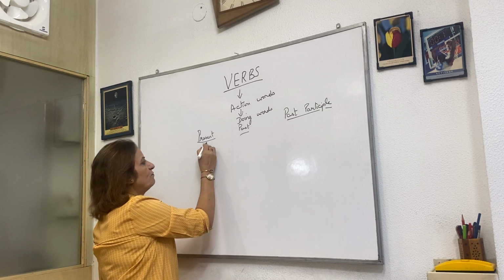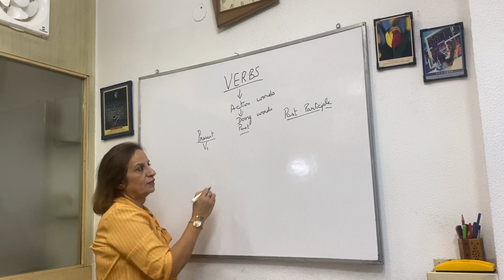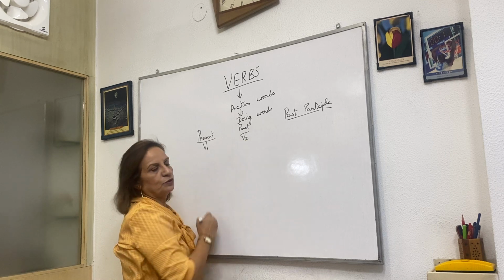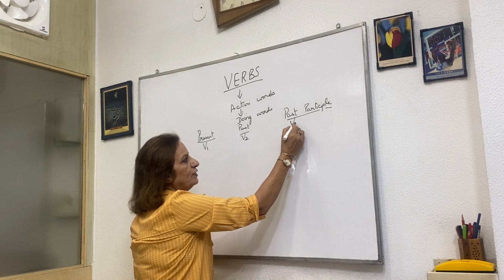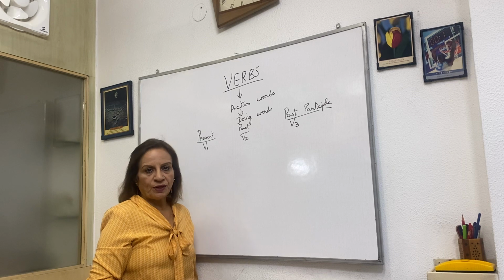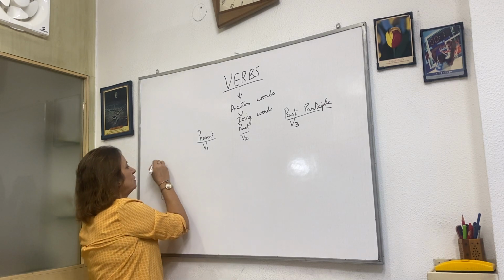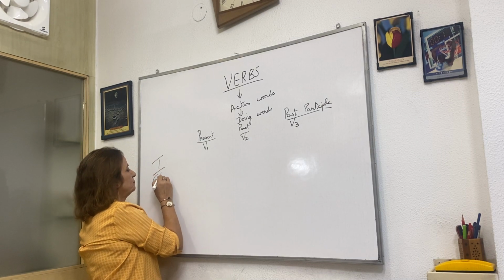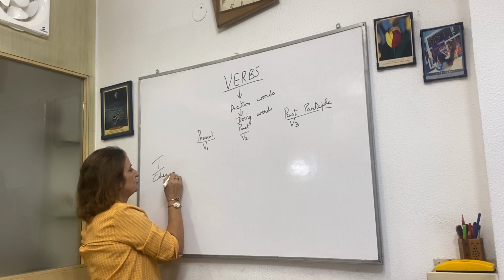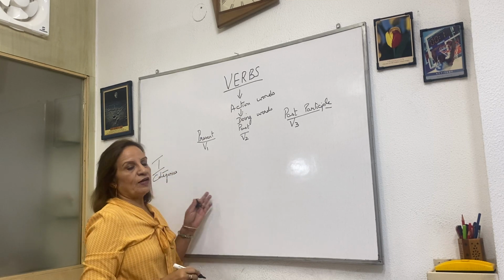In short, we can say V1, verb 1, the first form, V2, the second form, and V3, the third form. Now there are different categories of the three forms of the verb.